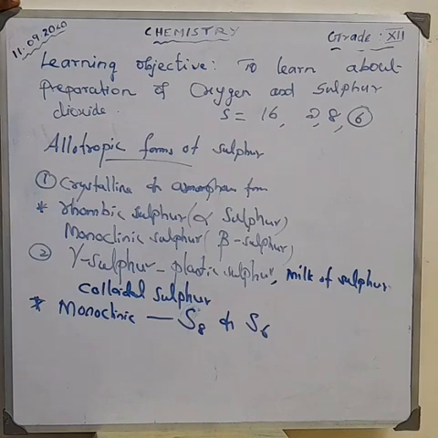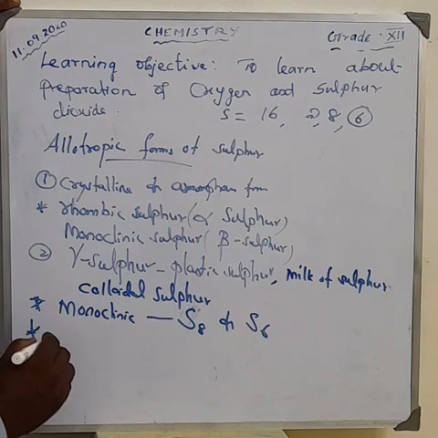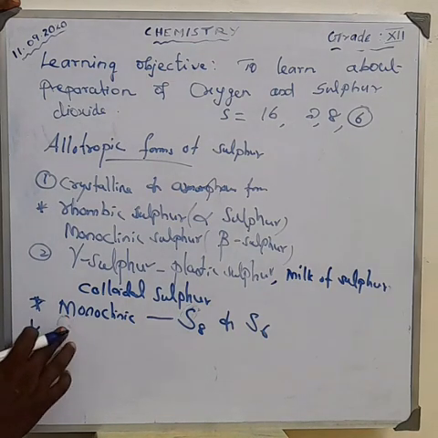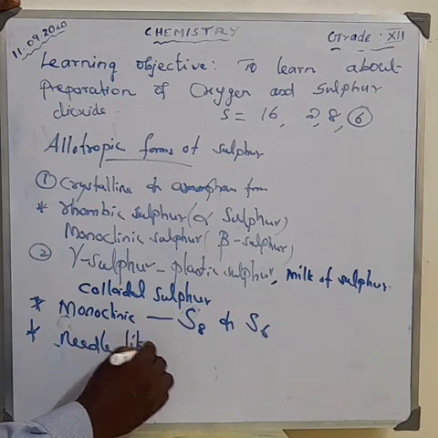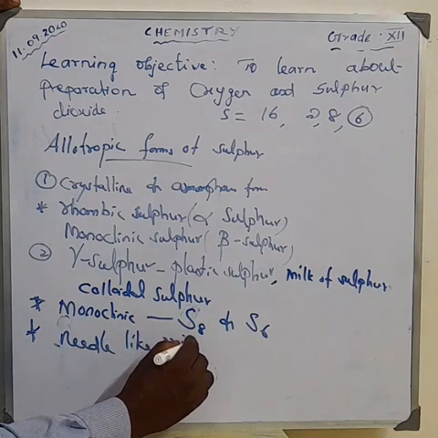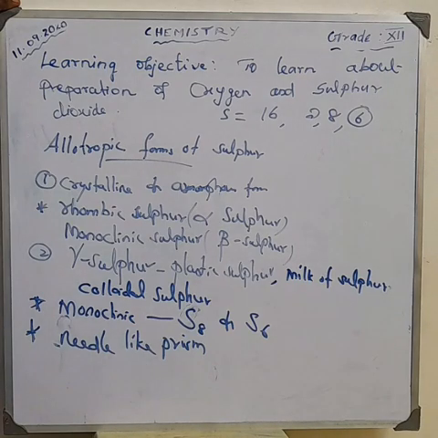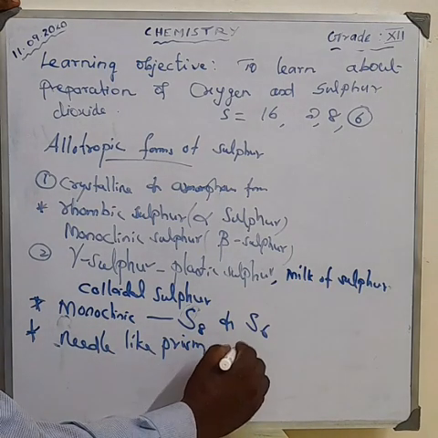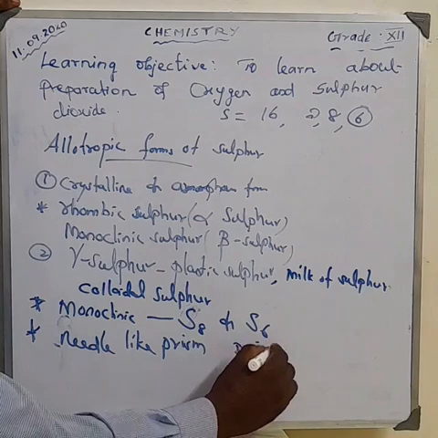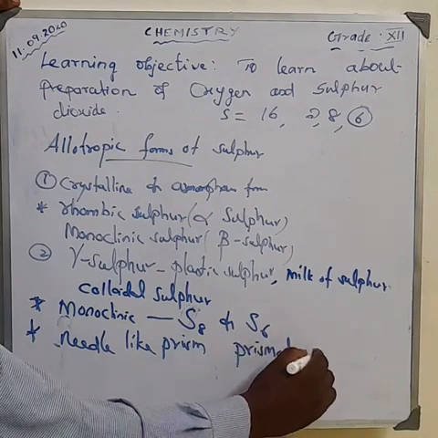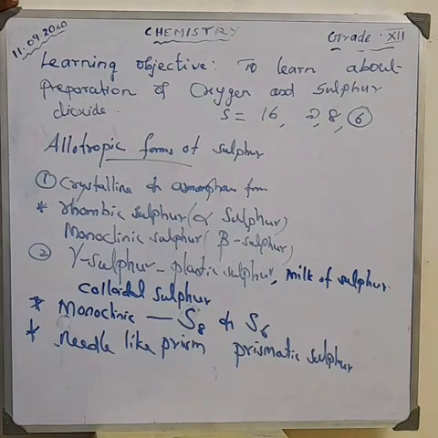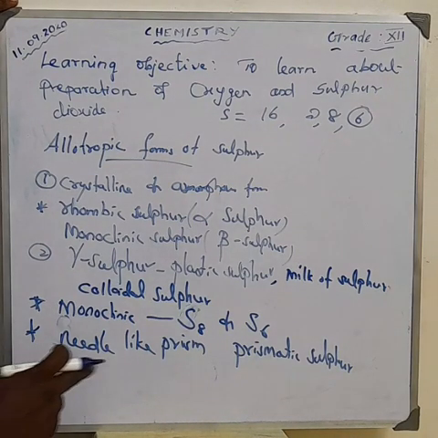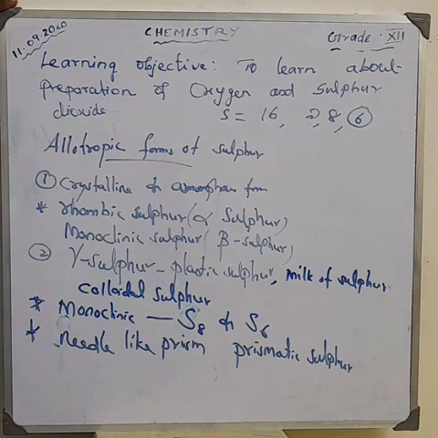Okay, and it also exists as long needle-like prisms, and it is called prismatic sulfur.